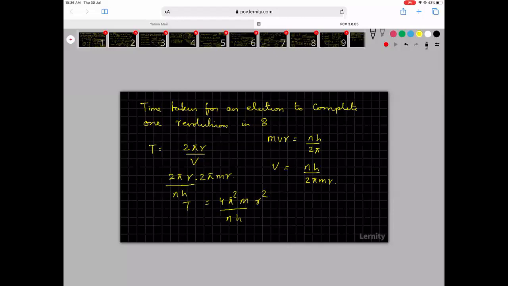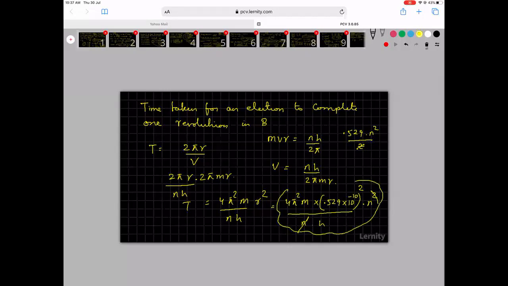Now r is equal to 0.529 into n squared by z. Z is equal to 1. So this is equal to 4 pi squared m into 0.529 into 10 power minus 10, the whole squared, into n squared by n into h. So 1 n here will get cancelled. Now I can find out this value and report.